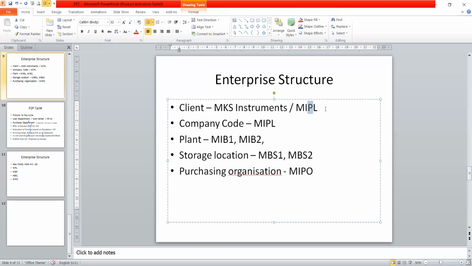The last two letters represent what it is: PL Private Limited, B1, B2 Bangalore Plant 1, Bangalore Plant 2, S1, S2 Storage Location 1, Storage Location 2, and PO for Purchasing Organization. This makes my work easier so that I can remember this while demonstrating, and I do not have to go back again and again to refer to what has been created earlier.